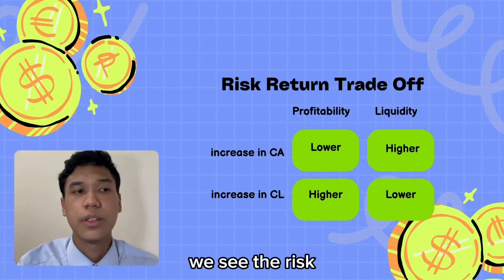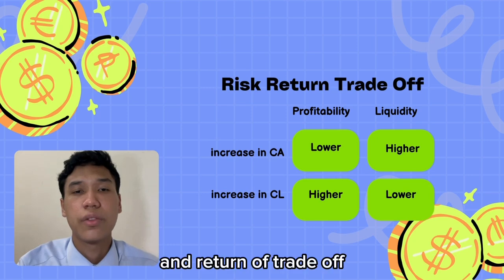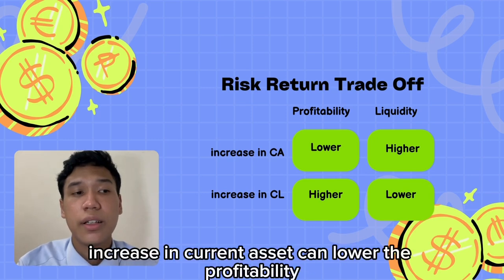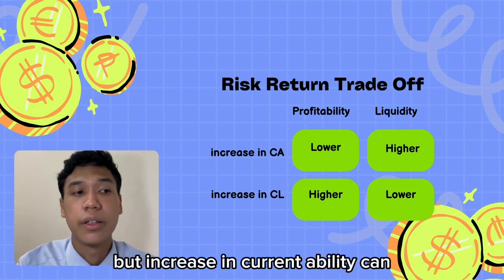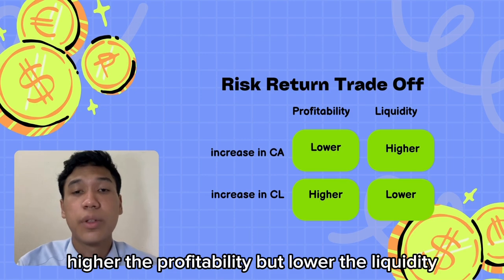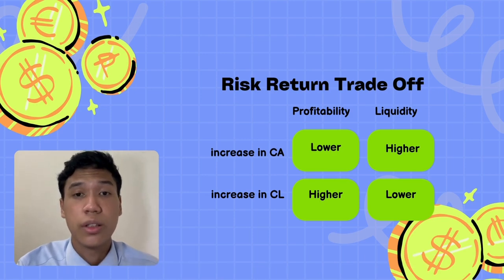Next, we see the risk and return trade-off. An increase in current assets can lower the profitability but can gain higher liquidity. But an increase in current liabilities can raise the profitability but lower the liquidity.